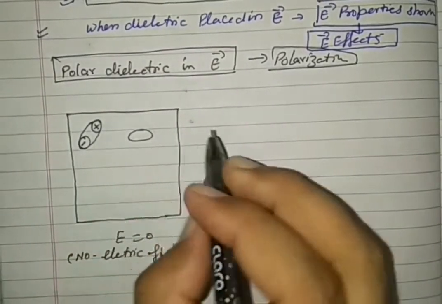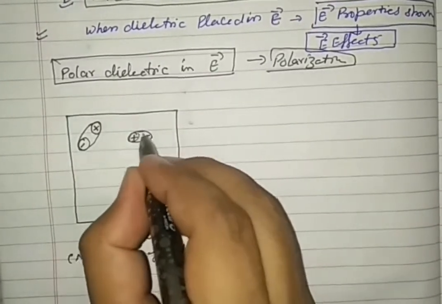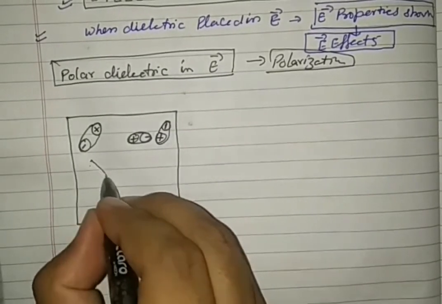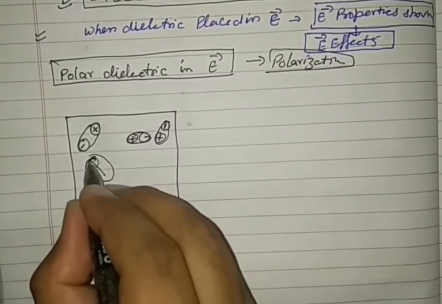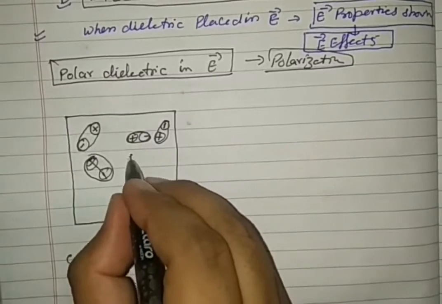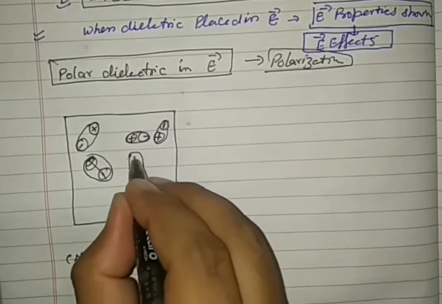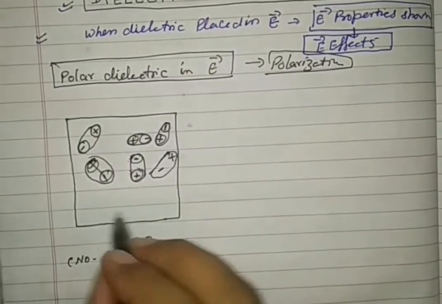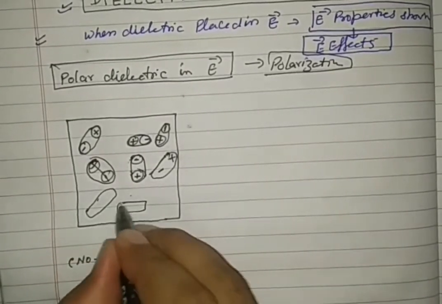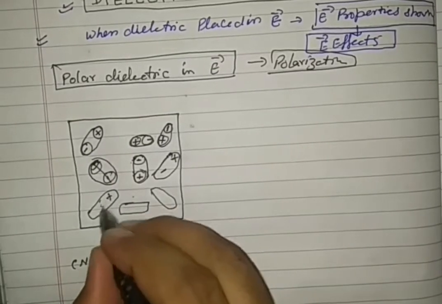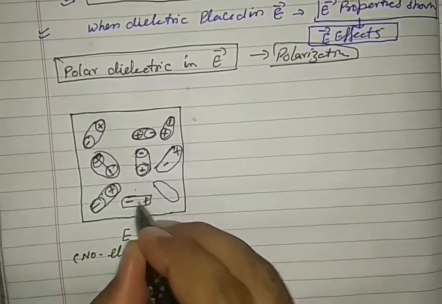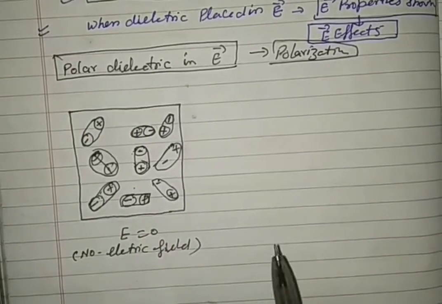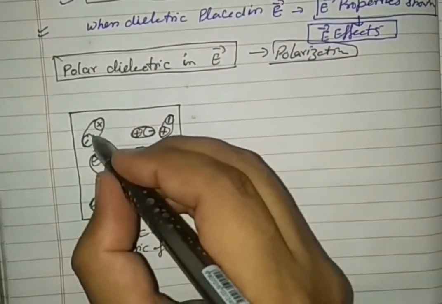Another dipole moment on this side, positive, negative, negative, positive, and so on. We know that in a polar dielectric, every molecule has a dipole moment.